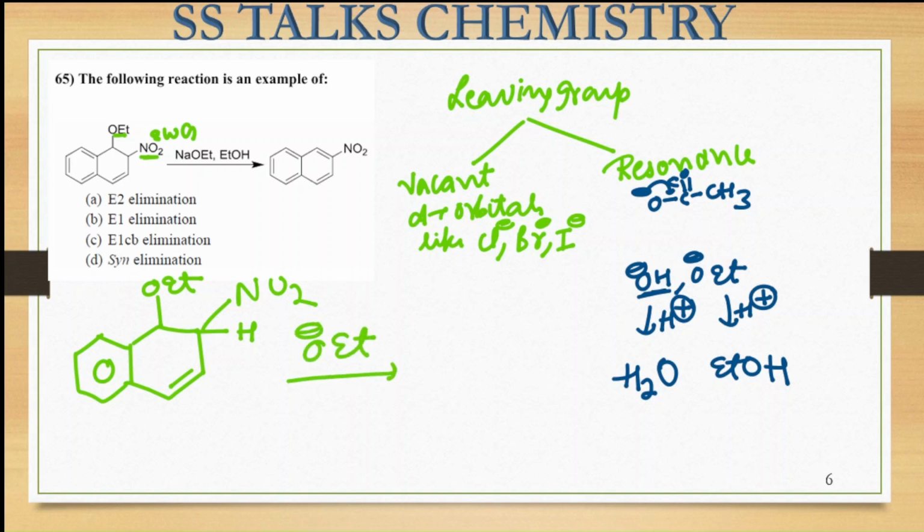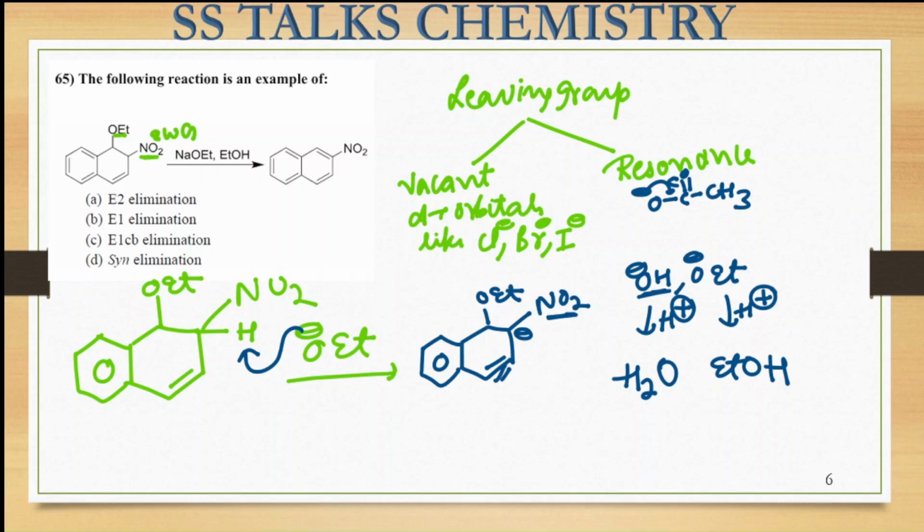So how is the reaction going to proceed? This base will come and abstract this acidic proton. This proton is acidic because after removal of this H positive, the conjugate base that is formed is highly stabilized. Here the OEt is present, and here you have this NO2. The negative charge that is being formed is highly stabilized because of the presence of this NO2 group, which is electron withdrawing. Also you can see there can be conjugation due to this alkene species present over here.